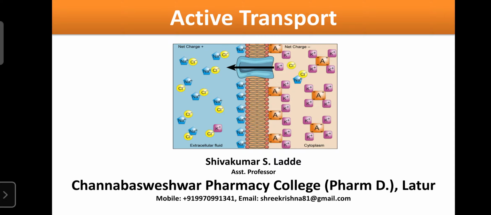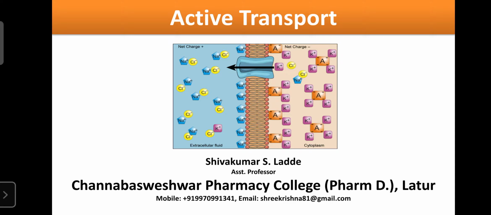Here the substance will be moved from lower concentration to higher concentration against the chemical or electrical or both gradients. And the active transport requires energy in the form of ATP.